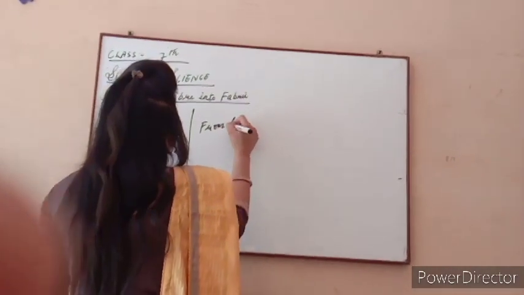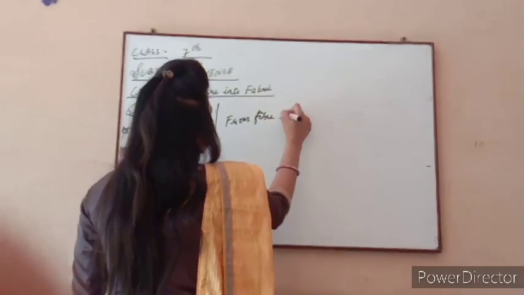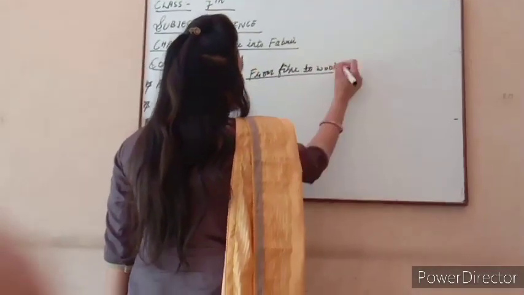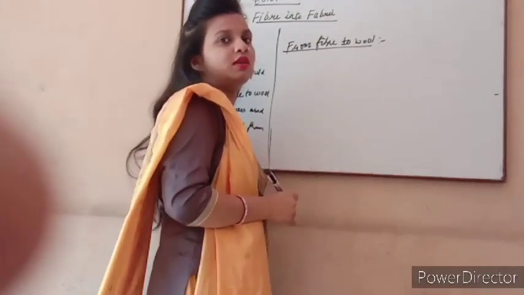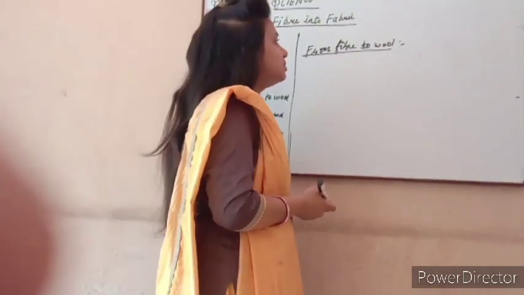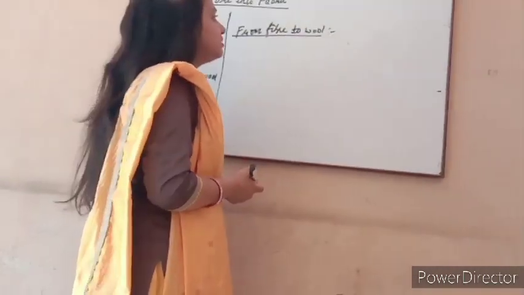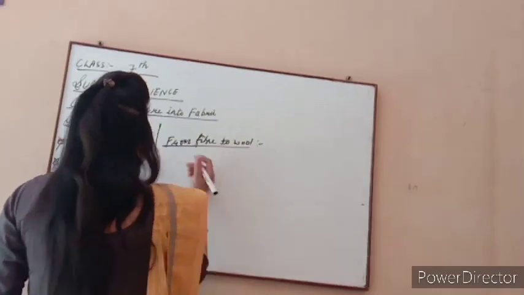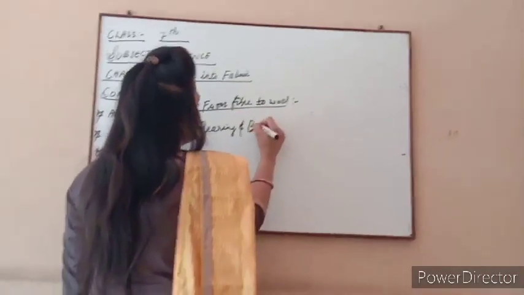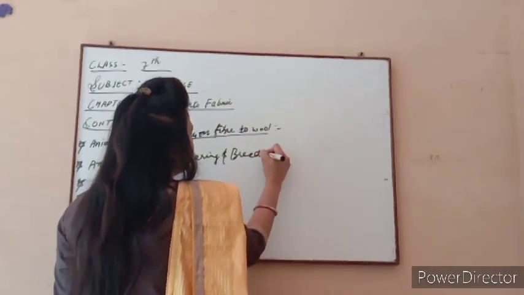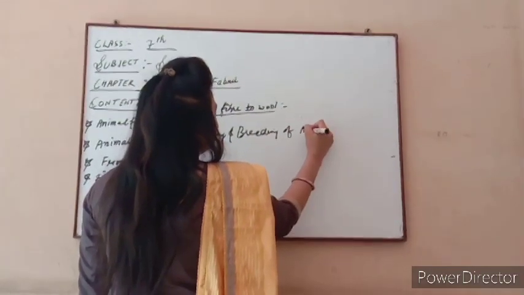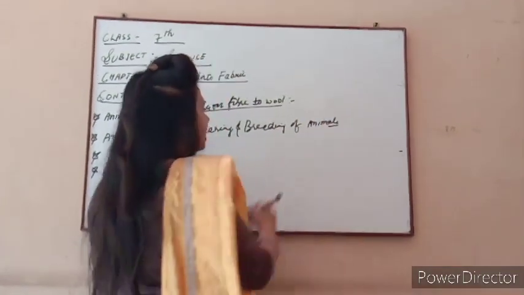Okay, so which fiber do we get from the sheep, yak? How is this fiber taken to wool? How will it be possible to change this fiber into wool? So, the rearing and breeding of the animal. But what is the meaning of rearing and breeding of the animal?